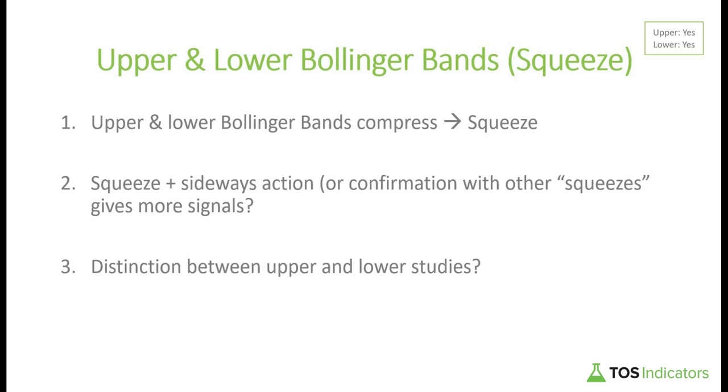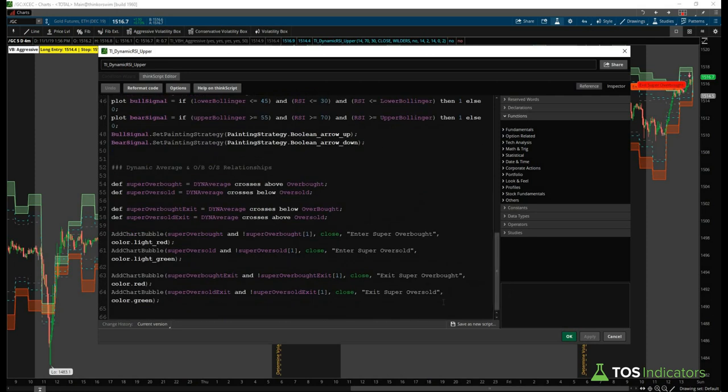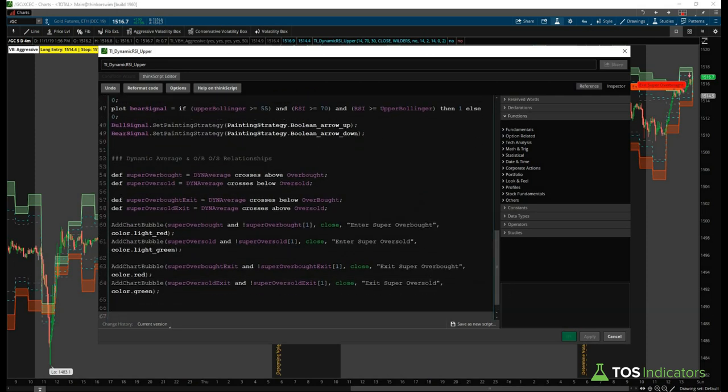But hopefully what we'll see on our upper study is if we have some of those dots around some other signals, then that might give us an indication as to which way the trade might fire. And so bringing this back to the charts, we'll come back to our study and we'll first edit our upper study with the squeeze. And then we'll go ahead and add in, copy paste in all of our code and then re-add the squeeze code in for our lower study. And so here we'll call this squeeze relationship and we'll say lower and upper Bollinger Bands shrinking, or actually let's say compressing.